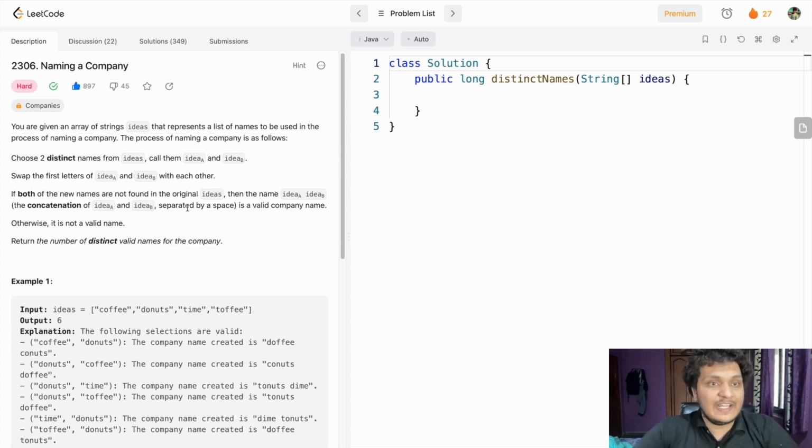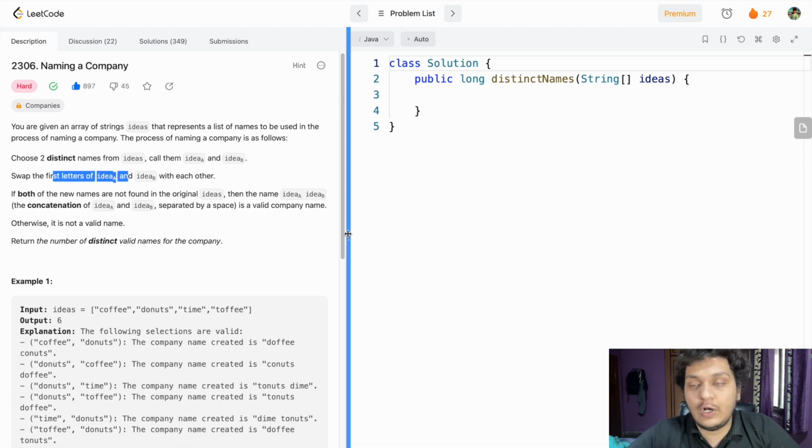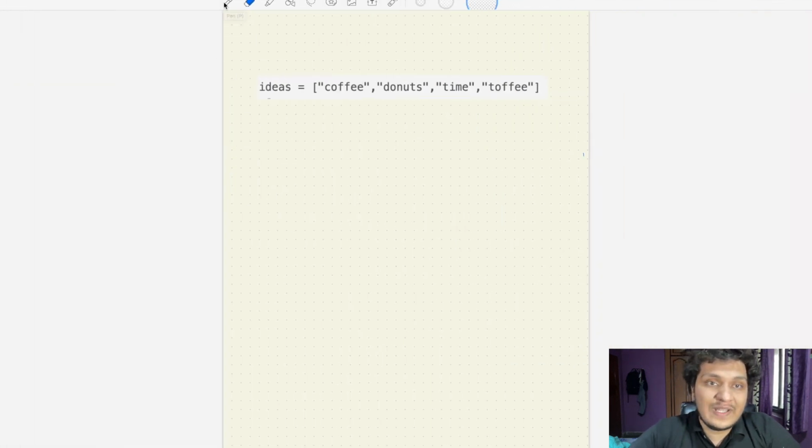So we are given an array of strings of ideas. What we have to do is find the distinct valid names of the company. How can we find them? We have to swap the first letter of idea A and idea B. Let's see how we can solve this problem. Here we are given the example ideas: coffee, donuts, time and toffee.